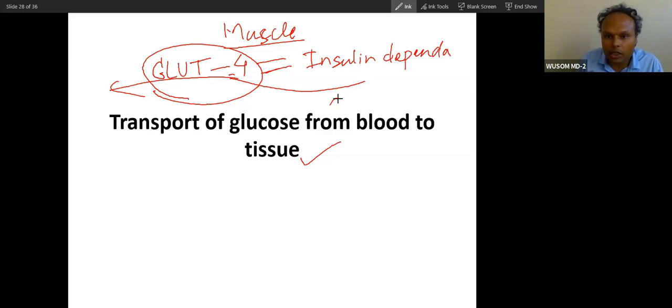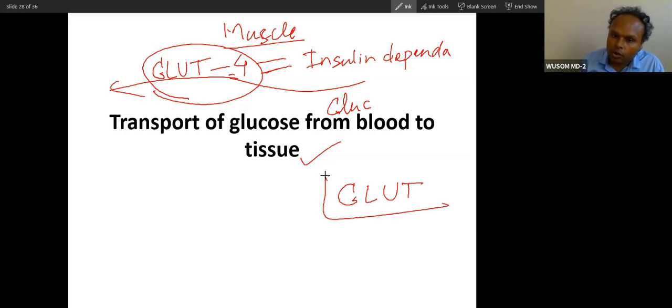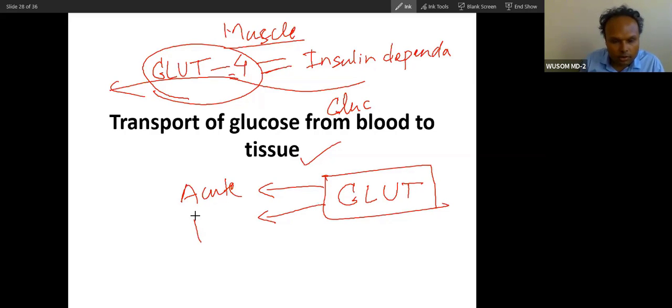Are these glucose transporters active transporters or passive, or which type of transporter is this? Only 2 choices, active or passive.